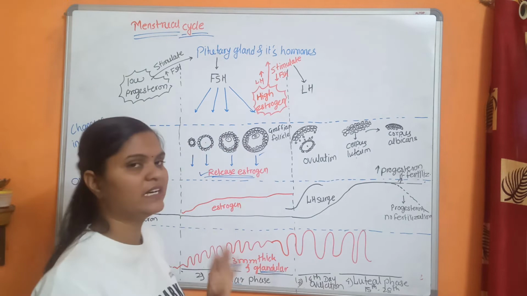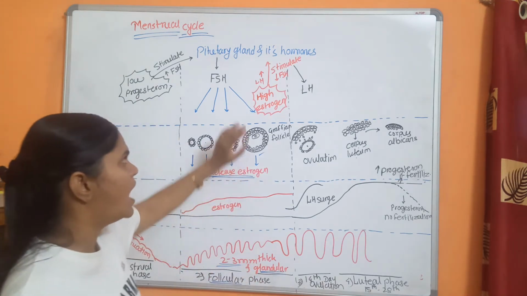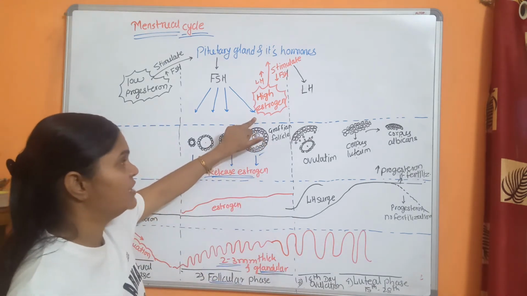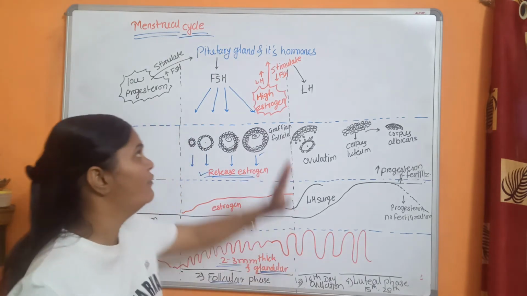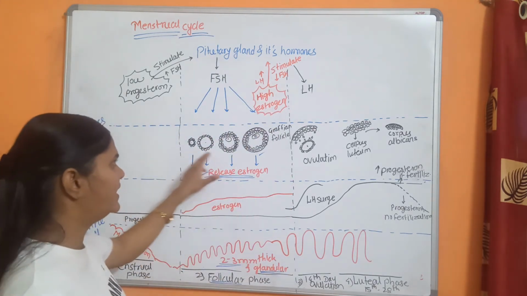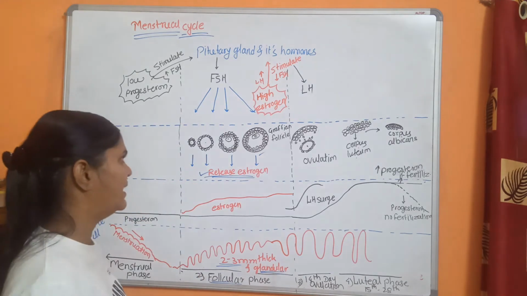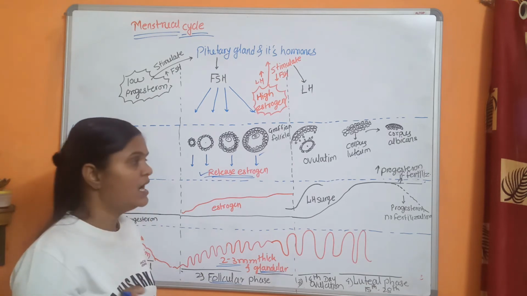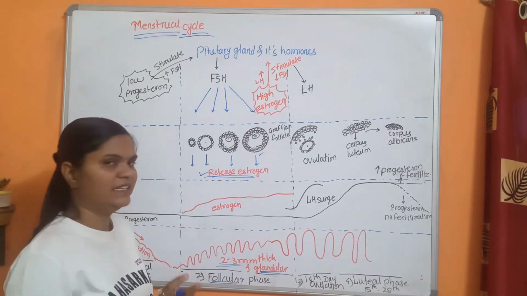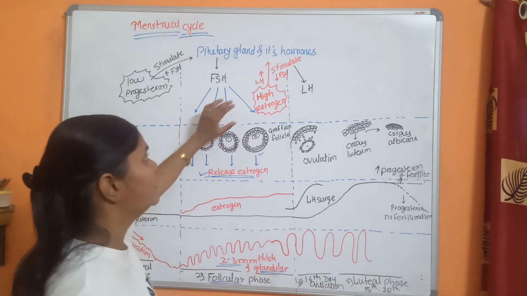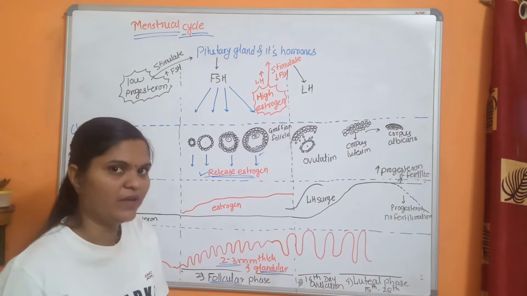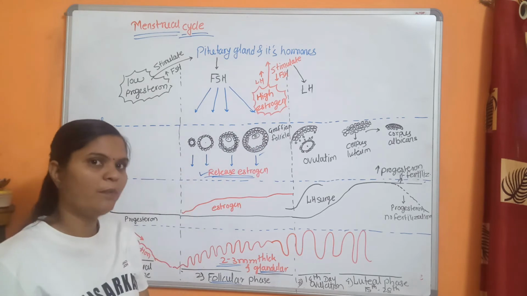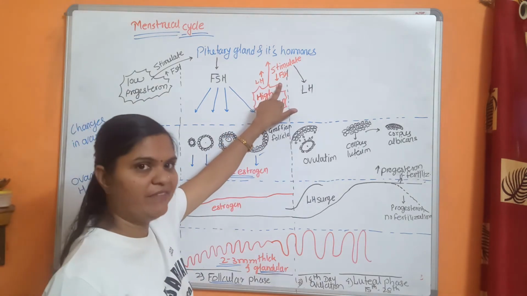If this Graafian follicle is mature, and this high level of estrogen is maintained, the high estrogen stimulates the pituitary to stop which hormone? FSH. Why? Because this follicle is already mature, and in a female, in every month only one egg is mature, only one follicle is mature, and only one embryo fits in that uterus. That's why there is no need for an excess amount of FSH. So a high estrogen level stimulates the pituitary to stop the secretion of FSH.